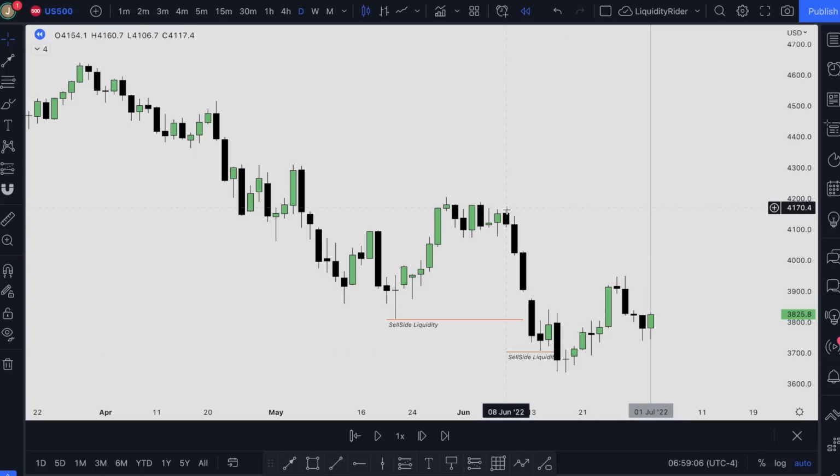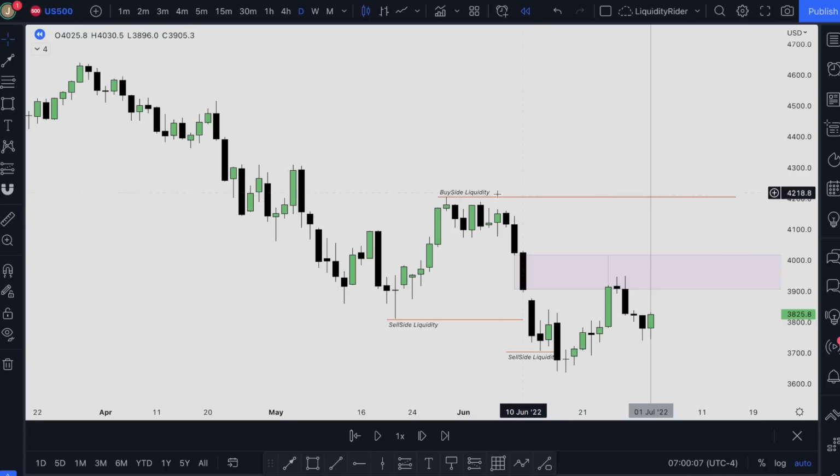After the price has taken out the sell side liquidity, we have a fair value gap form around here. We also have a gap that formed in price, which the price later came back and refilled. Let's mark out our recent swing highs and swing lows. This will be our recent swing highs.